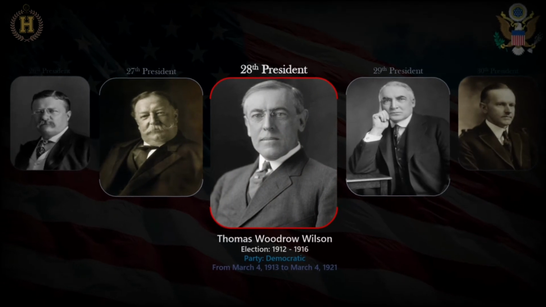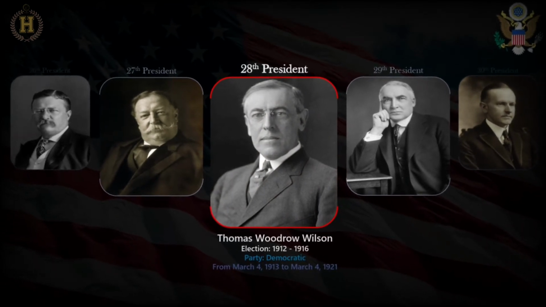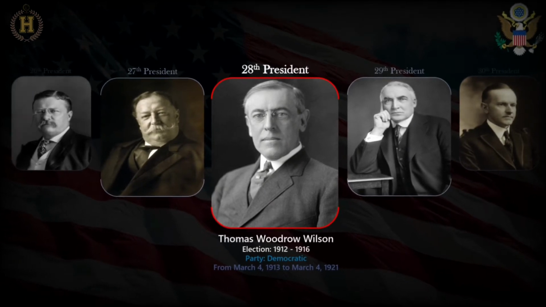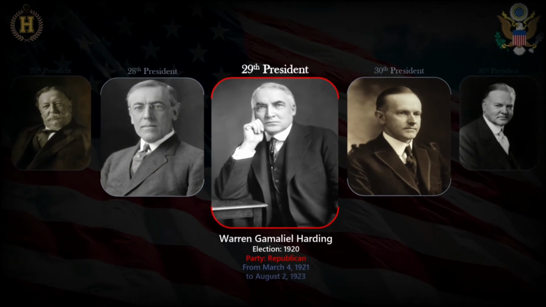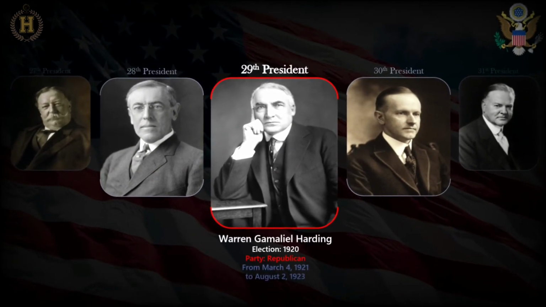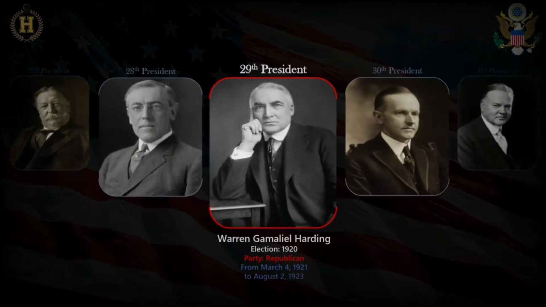Woodrow Wilson, the 28th president for 8 years, from March 4, 1913 to March 4, 1921. Warren Harding, the 29th president for 2 years, 4 months and 29 days, from March 4, 1921 to August 2, 1923.